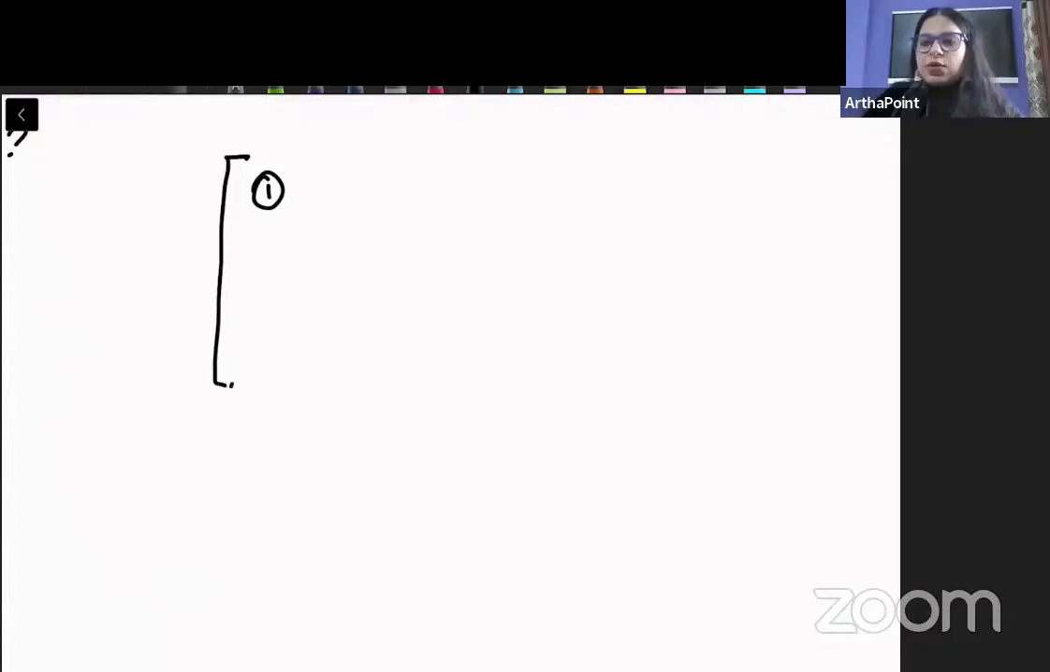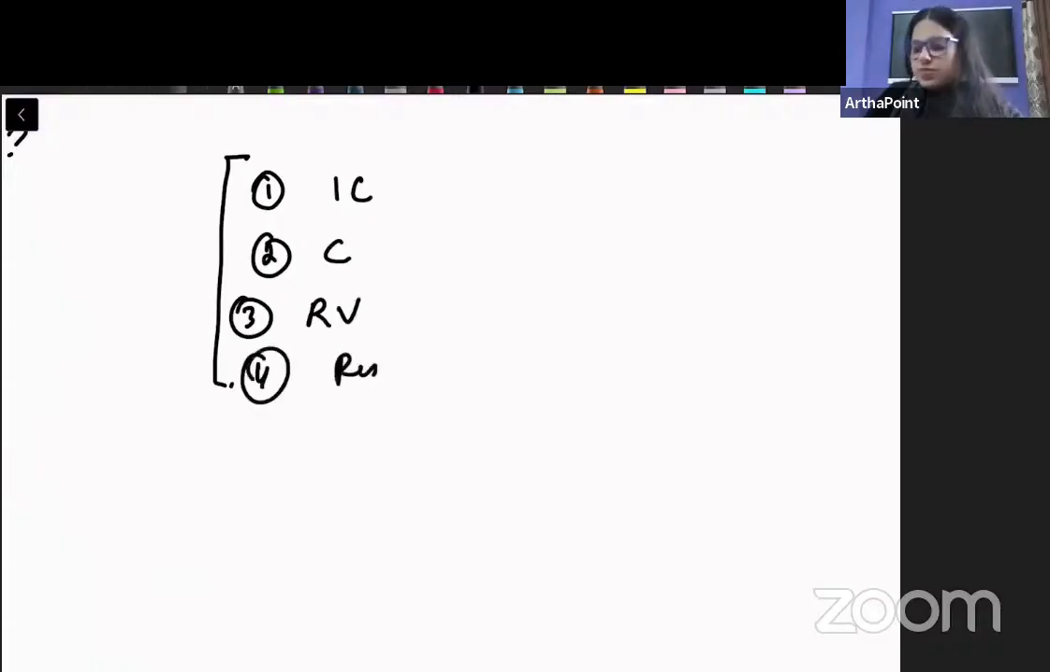For example, they may ask that the first theory is indifference curve. The second is cardinal utility. The third is revealed preferences. The fourth is something related to risk, right? Neumann-Morgenstern theory. So 4 theories are given. Then they may ask you to arrange them in the chronological order.